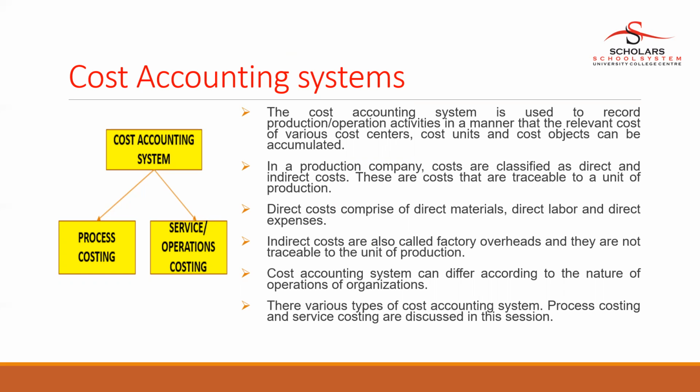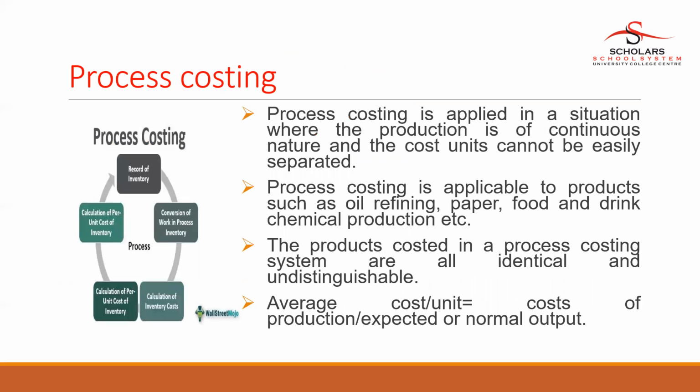The cost accounting system can differ according to the nature of operations of an organization. The various types of cost accounting system, process costing and service costing, are discussed in this session. Process costing is applied in a situation where the production is of a continuous nature and the cost units can be easily separated.